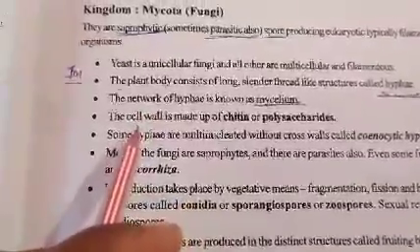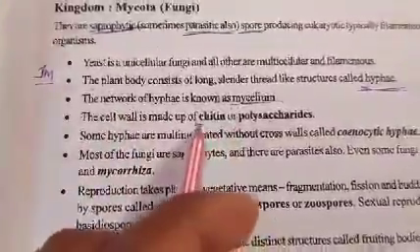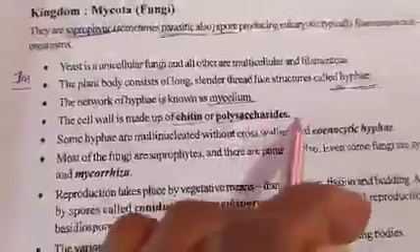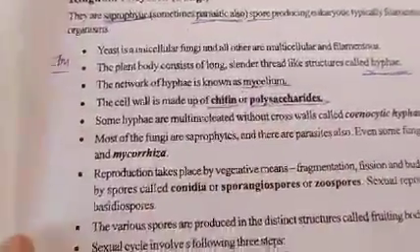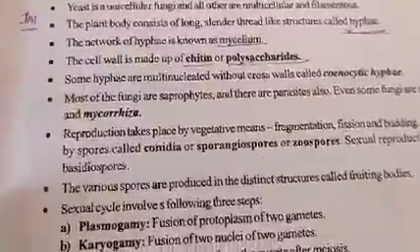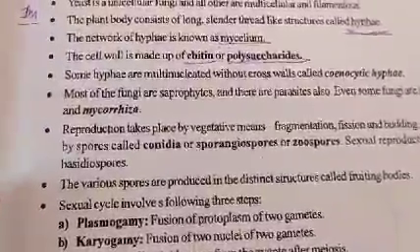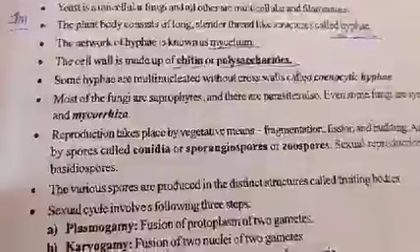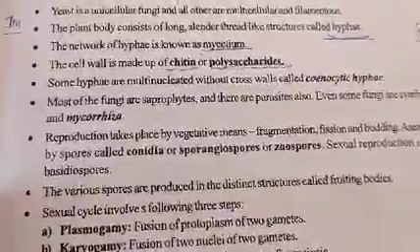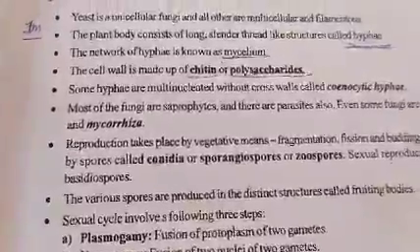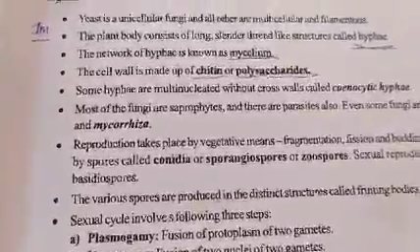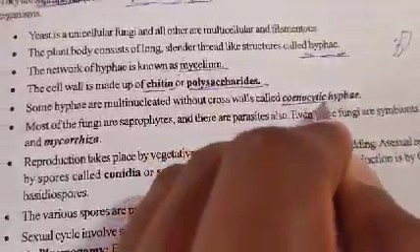If you see the cell wall of fungi, it is made up of chitin or polysaccharides. Some hyphae are multinucleated without cross walls, called cenocytic hyphae. In some fungal organisms, some hyphae are multinucleated and do not contain any cross walls. Those are called cenocytic hyphae.